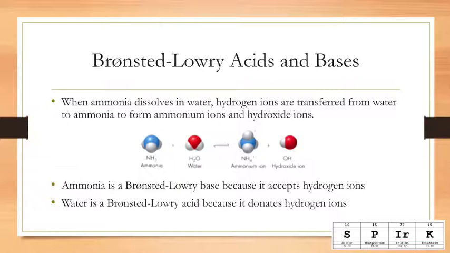When ammonia dissolves in water, hydrogen ions are transferred from the water to ammonia to form ammonium ions and hydroxide ions. Ammonia is a Bronsted-Lowry base because it accepts the hydrogen ions, while water is a Bronsted-Lowry acid because it donates its hydrogen ions.